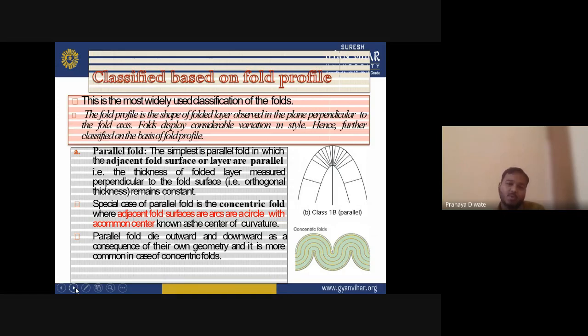On the basis of fold profile, you can classify a parallel fold. A parallel fold is the simplest, in which the adjacent fold surfaces or layers are parallel. The thickness of the folded layer is measured perpendicular to the fold surface. A special case of parallel fold is a concentric fold, where the adjacent fold surfaces are arcs of a common center.